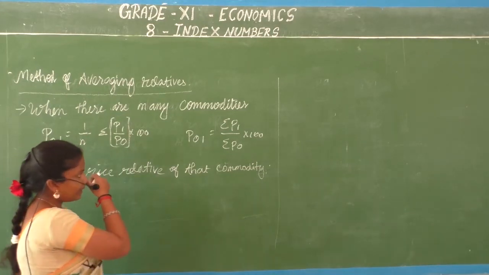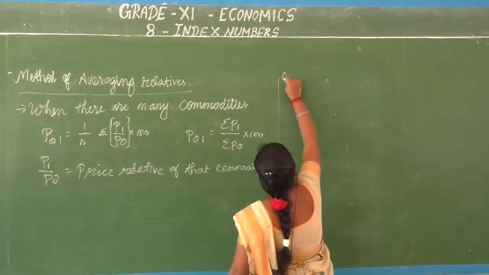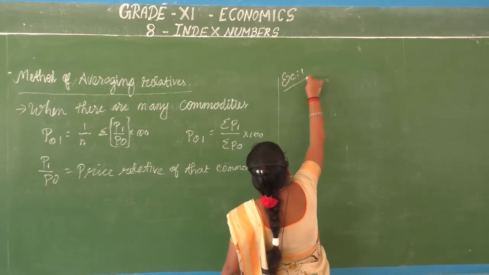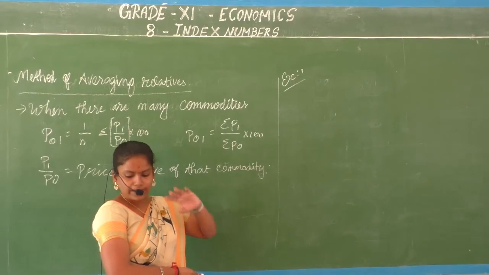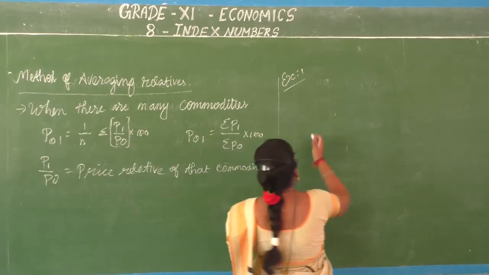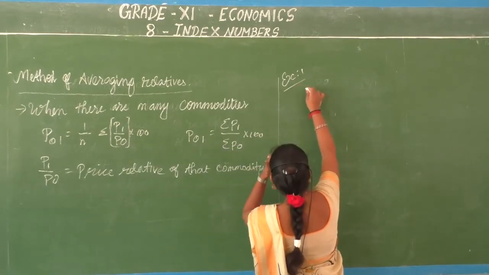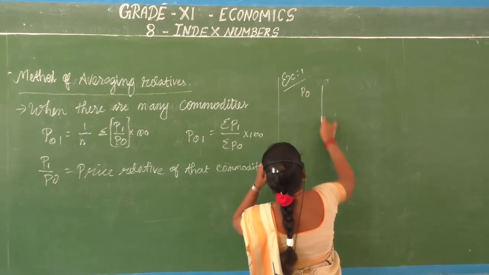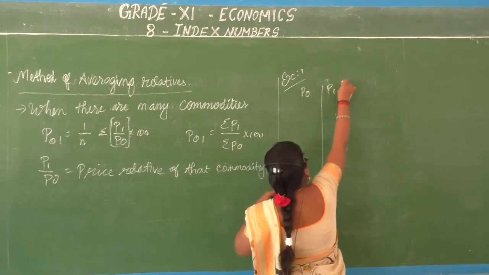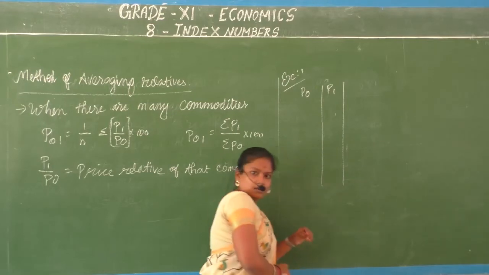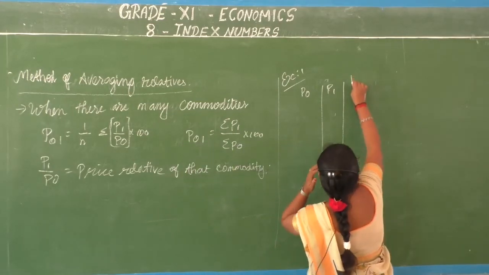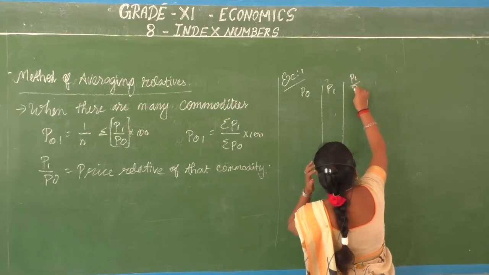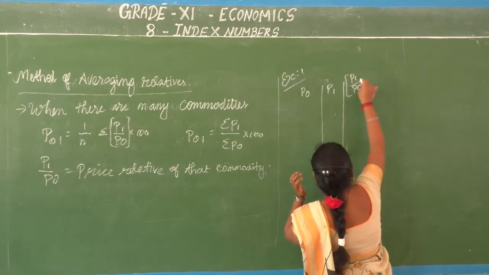We'll take example 1. So what did we have? We had base period price, current period price, right? Now what do you want? You want your P1 by P0.